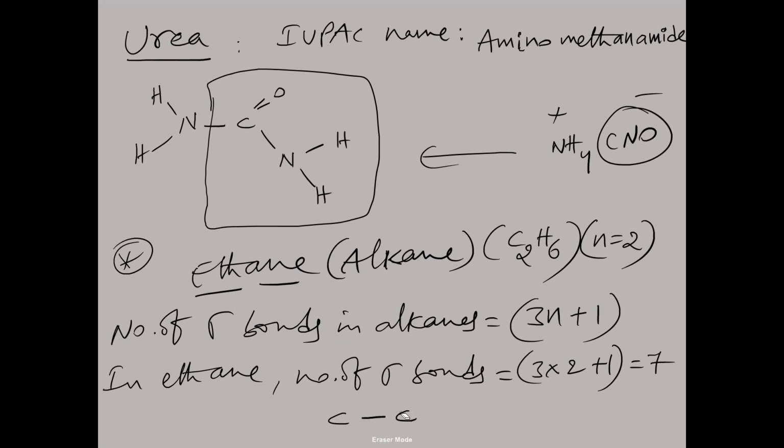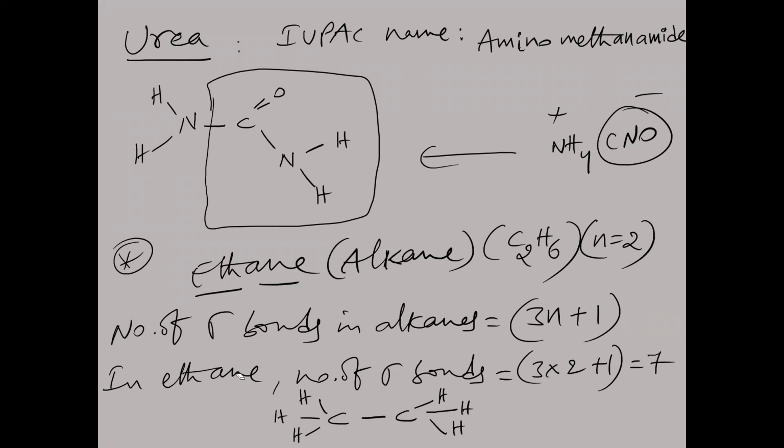Now carbon is tetravalent. One bond is already there, the remaining 3 bonds are with hydrogen. So it is CH3 on this side, and CH3 here also. Between carbon and hydrogen there is a single bond, which is a sigma bond. So 1, 2, 3, 4, 5, 6, 7. So 7 sigma bonds are present in ethane.